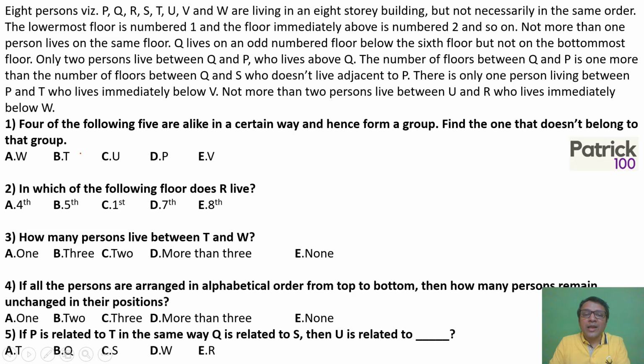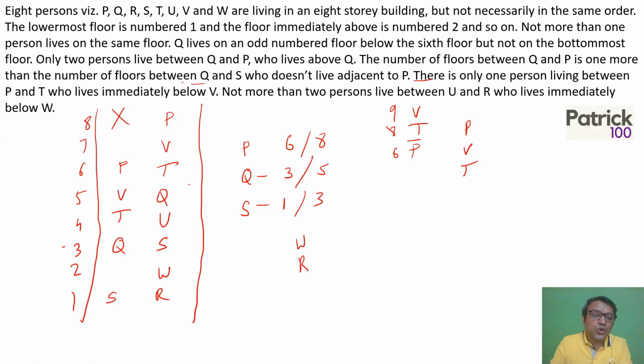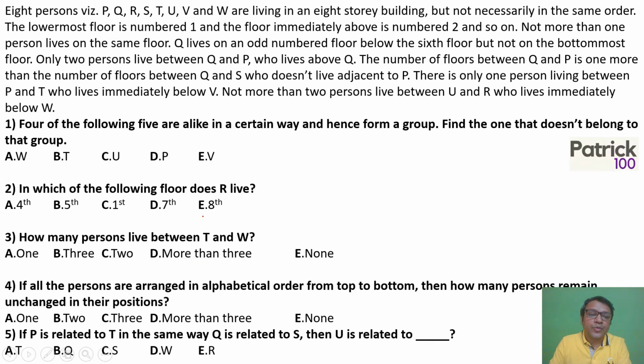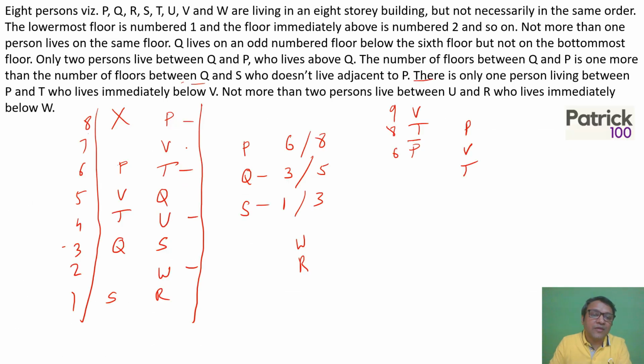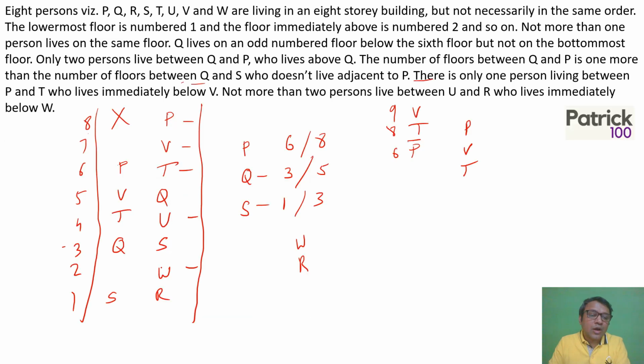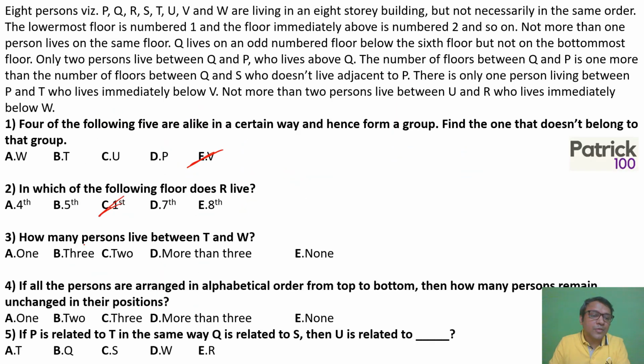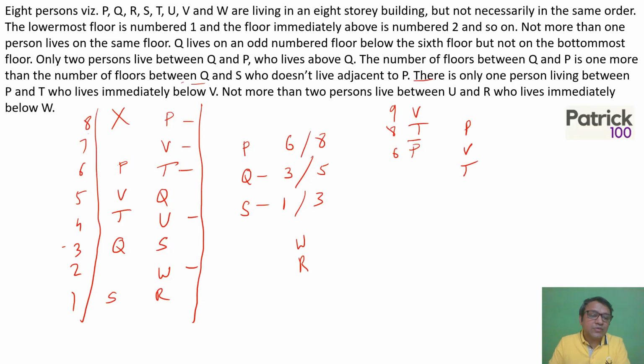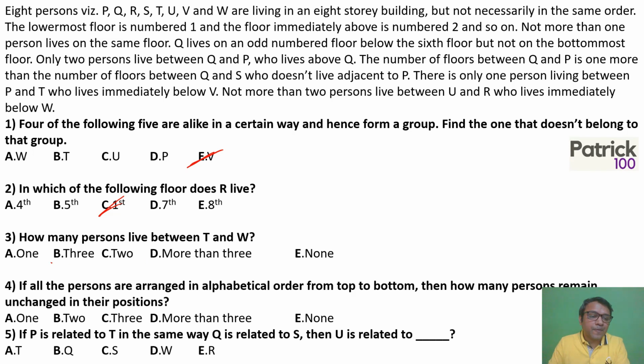Four of the following are alike in a certain way, which doesn't belong to the group? So W, T, U, P and V. If you look at all the even number floors except V, so V will be the answer. On which of the following floors does R live? R lives on the first floor. How many persons live between T and W? T is on the 6th floor, W is on the 2nd floor. 3 people are living between them. So 3.